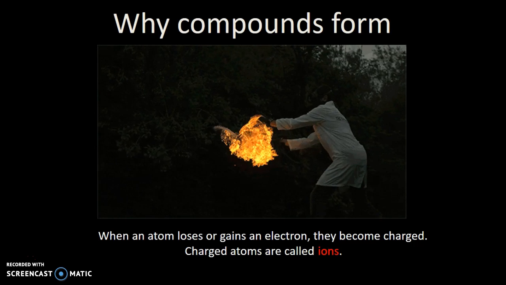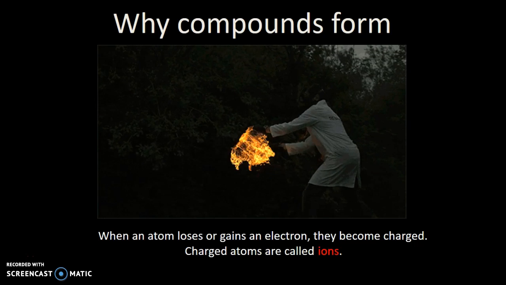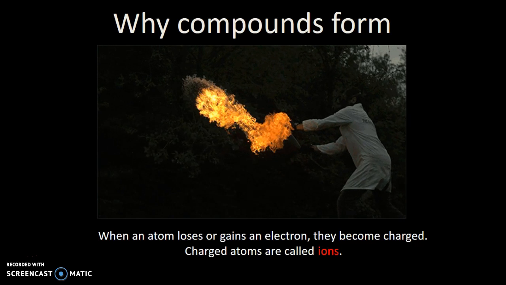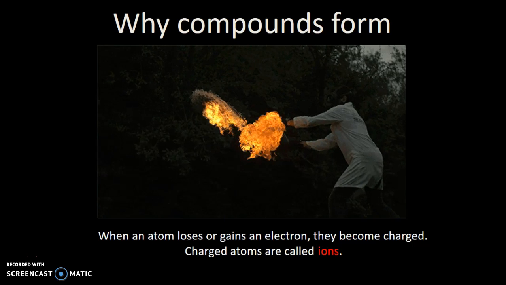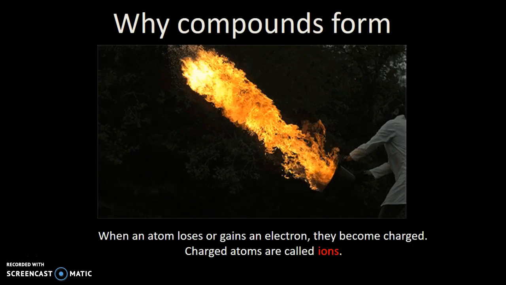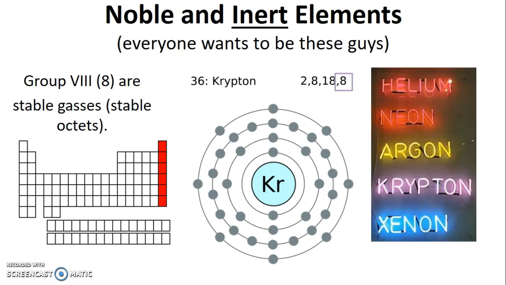I stole the slide. Anyway, when an atom loses or gains an electron, they become charged. The charged atoms are called ions. So it's an important distinction. We talk about elements, which is both of them. It's a general word. Atoms are uncharged elements. Ions are charged elements. So everybody wants to be noble. Every atom along here wants to be sitting with a full outer shell. All right, that's the first important thing to know.